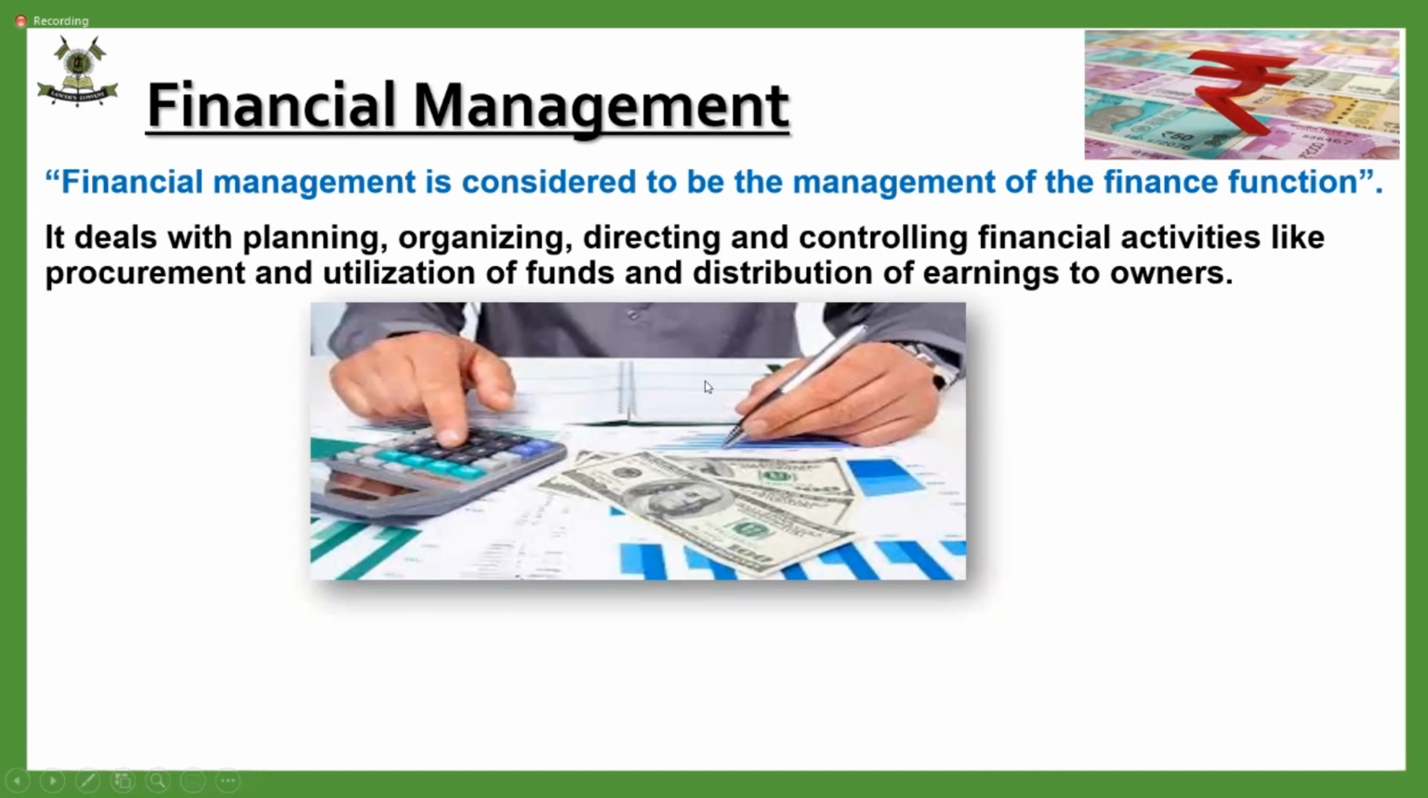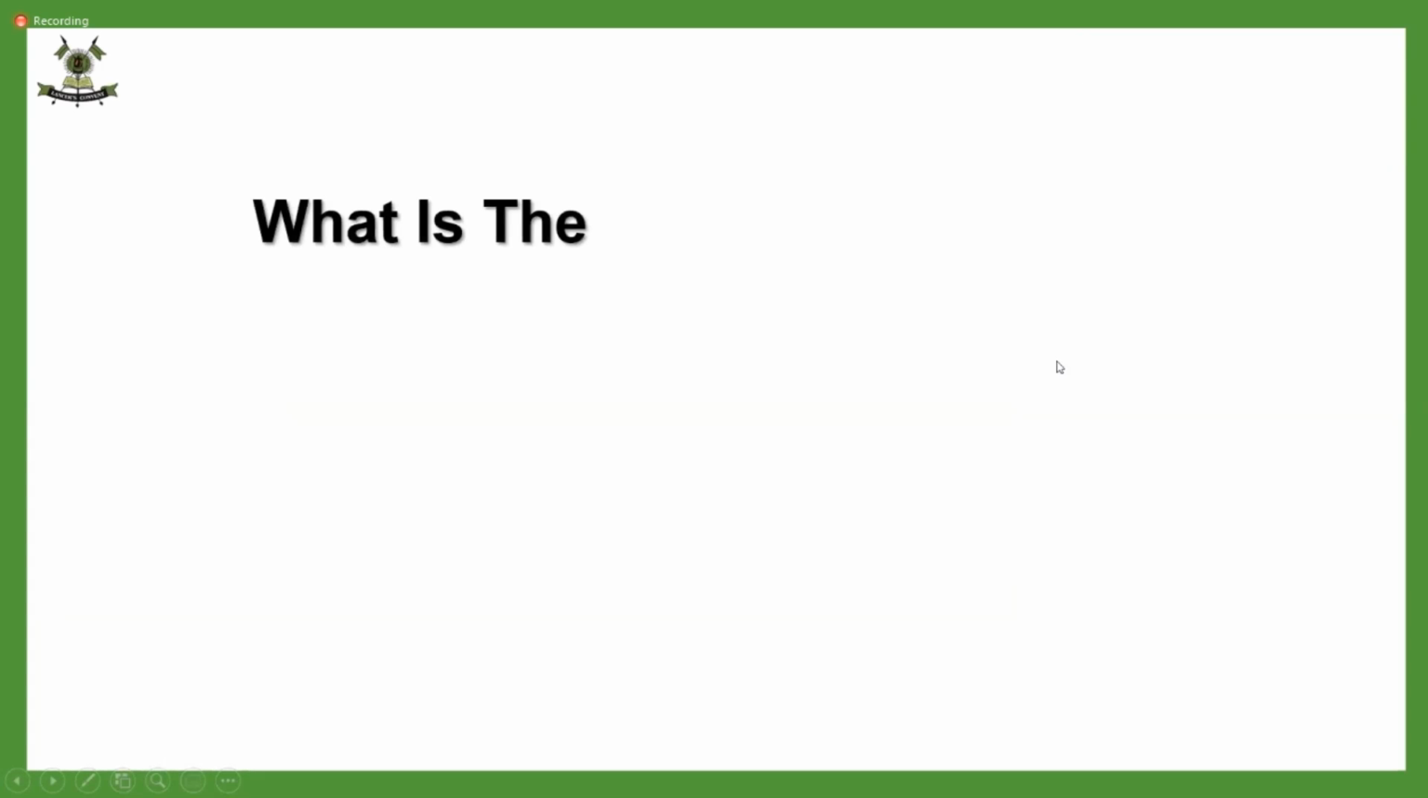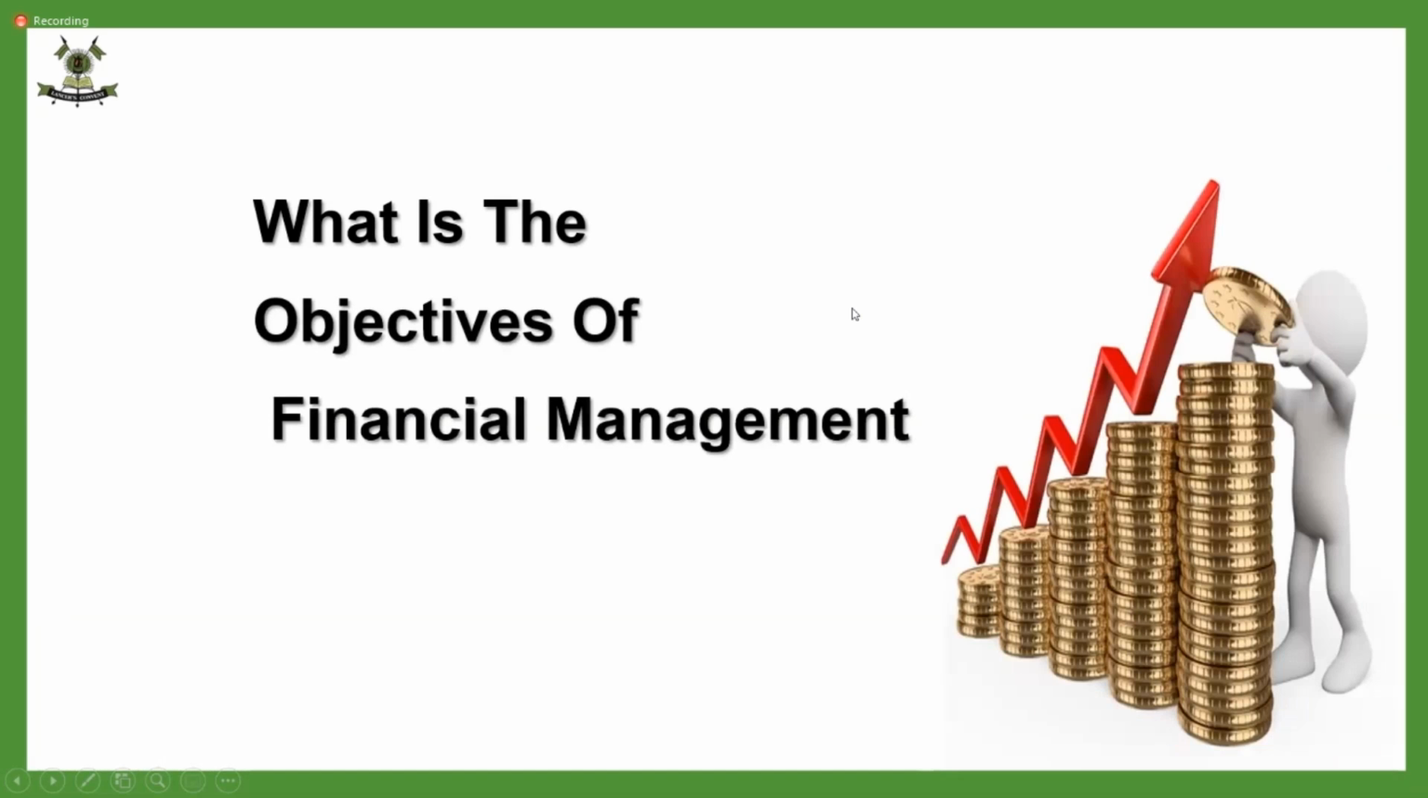So he is going to be into calculation, into planning, organizing, directing, and controlling of financial activities. Fine. Now, one more way of saying this: financial management deals with procurement. I hope the word procurement is clear, from where the money is going to come, and its effective utilization. Fine. Then we want to know what is the objective of financial management. Can you see this man is collecting so much wealth, isn't it?